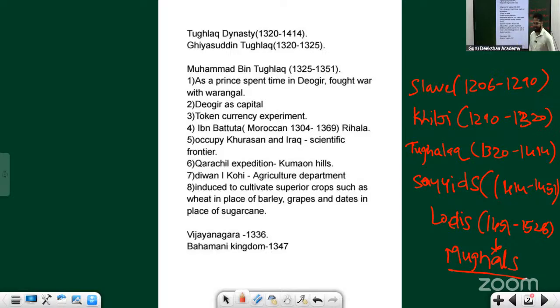Okay, 1526. There exists a famous battle. It is called the First Battle of Panipat. You must have heard this Panipat term so many times. The First Battle of Panipat happened in the year 1526. Then there is the Second Battle of Panipat that happened in 1556. Then around 1761, there exists the Third Battle of Panipat.